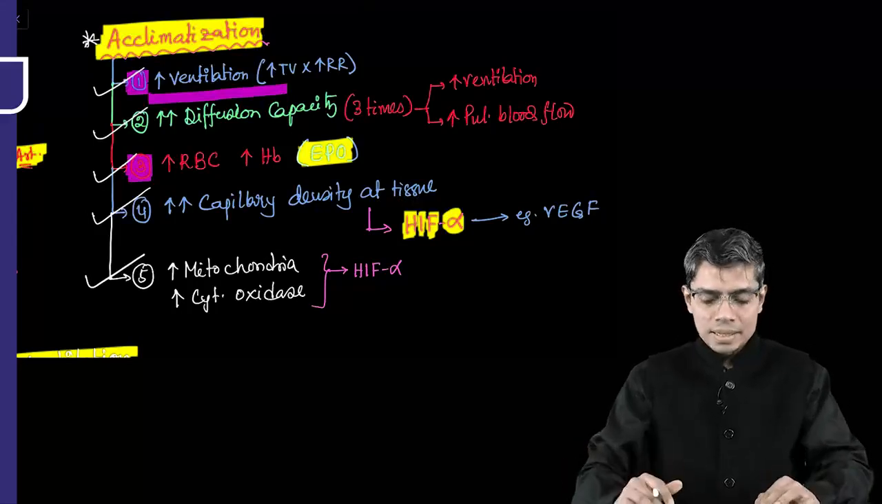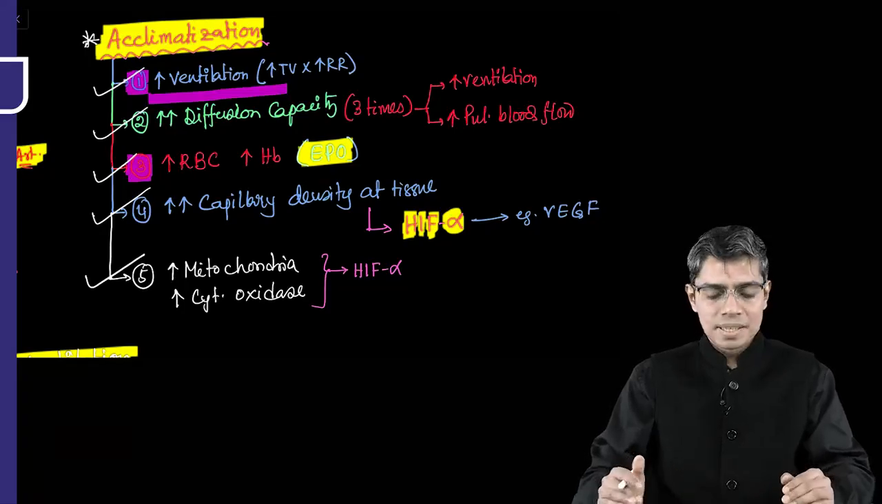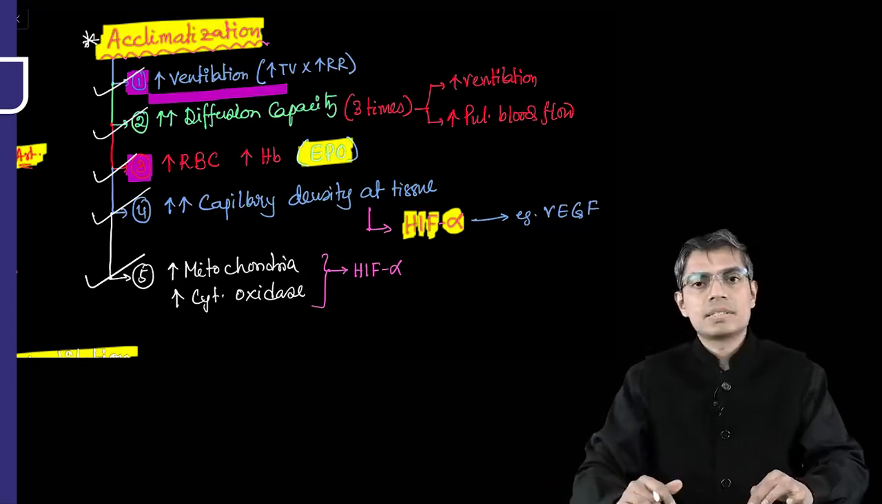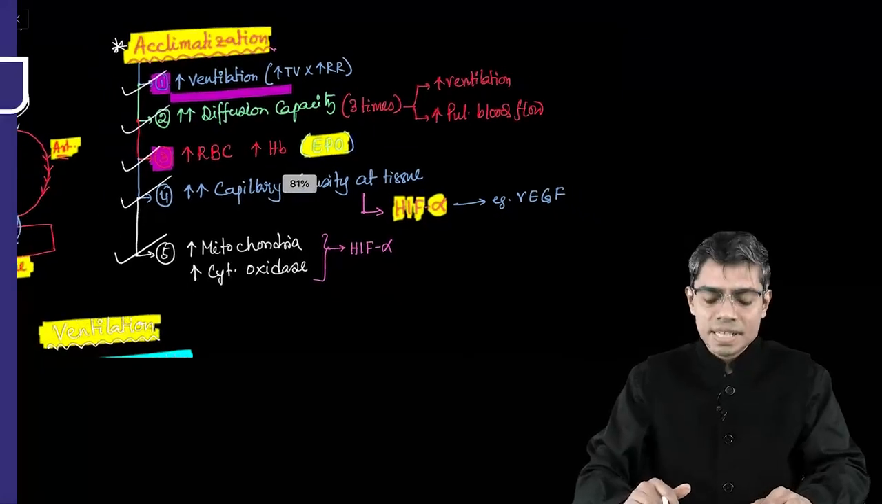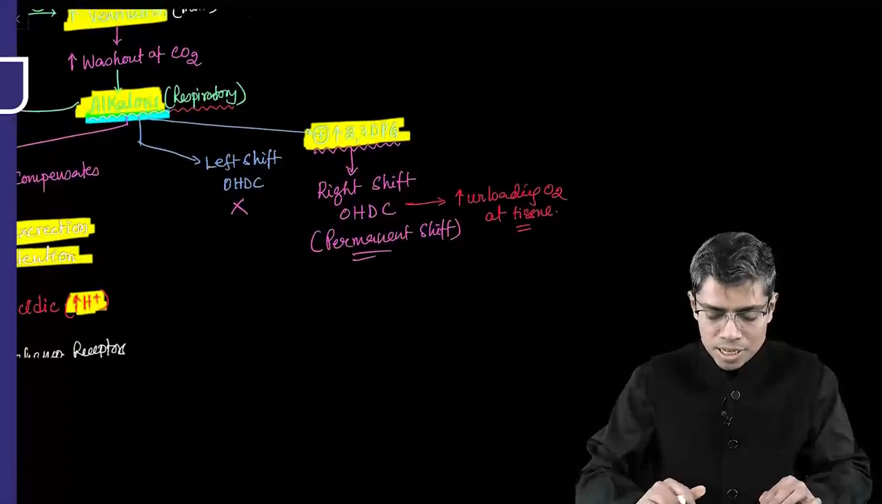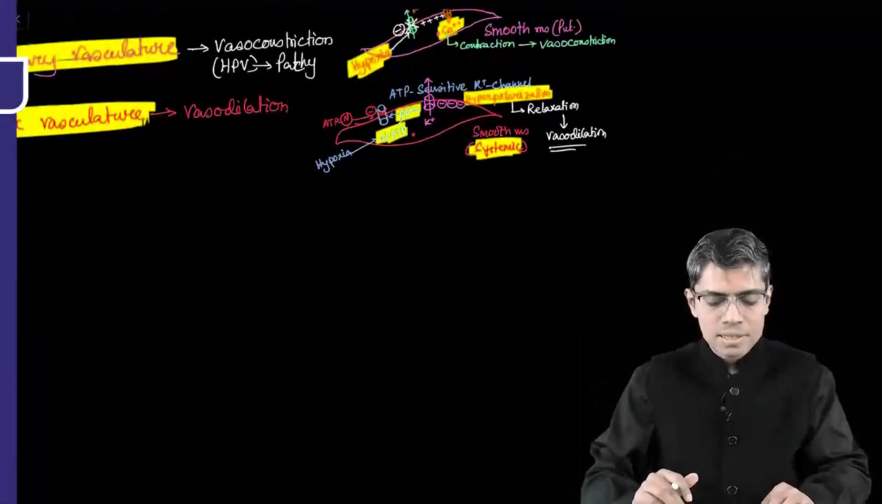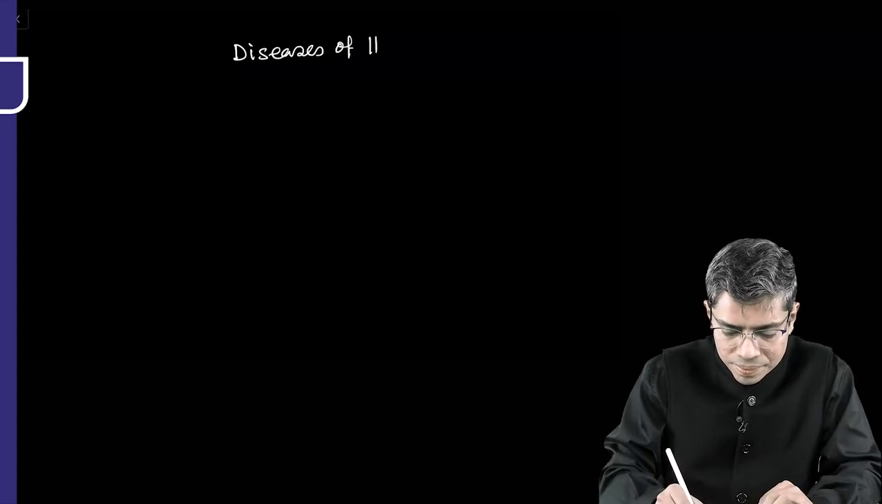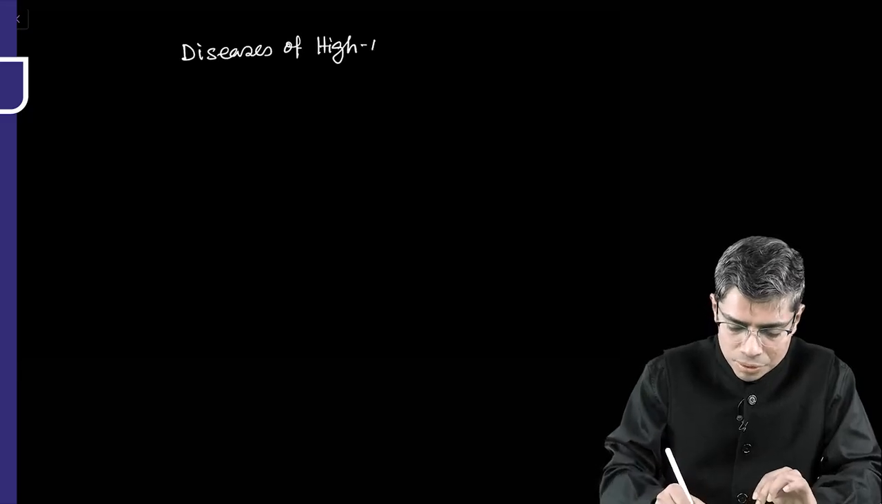Now I told you that in certain persons, this acclimatization may go in a wrong direction, and then certain diseases, some adverse effects will be produced at the level of high altitude, and that is basically the pathology of high altitude. So there are various pathologies which can develop at high altitude. So I'm writing here, diseases of high altitude.